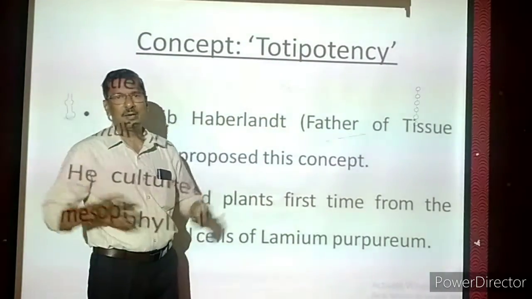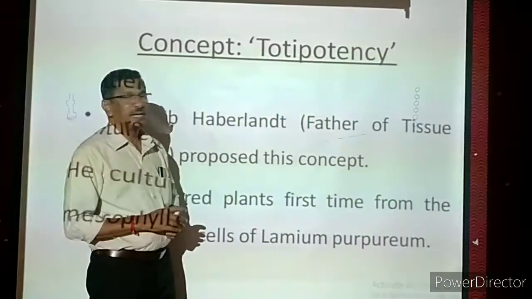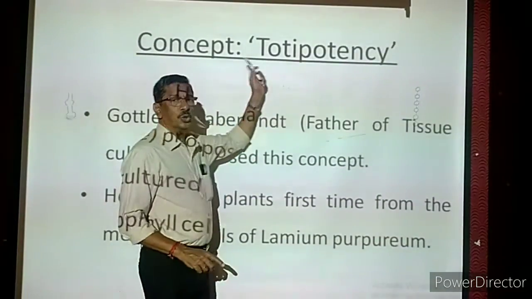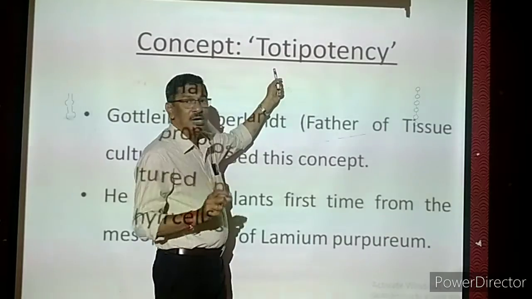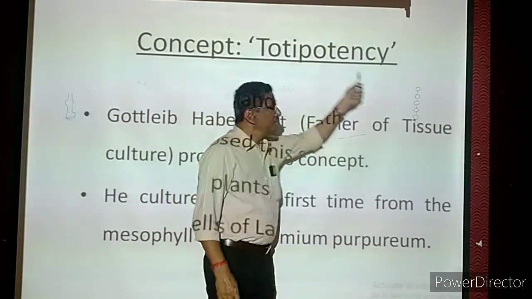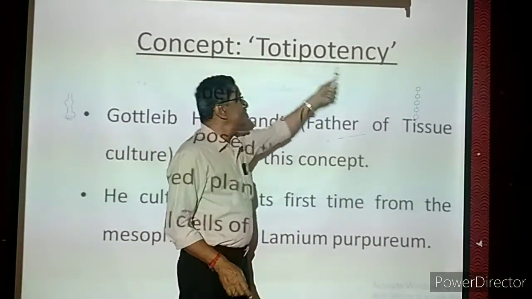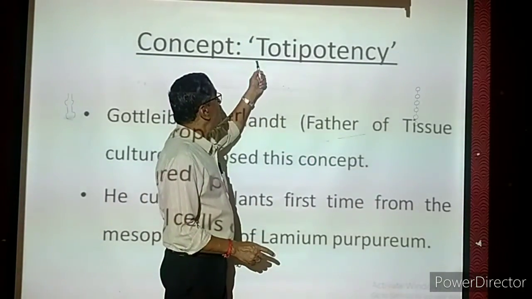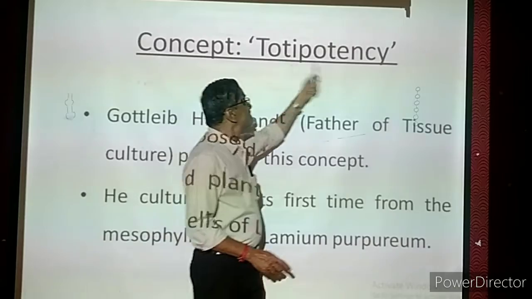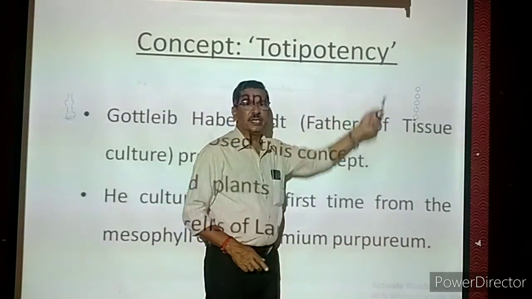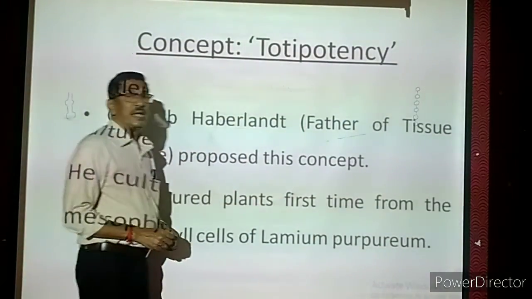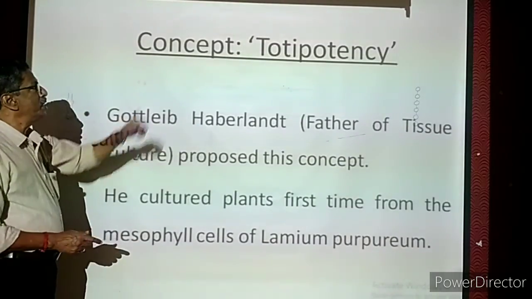Toti means total, complete. Toti means what? Total or complete. Then potency, potential, power, that is called potency. Now what we are understanding is total or complete. The second term is, what is that? Potency, potential. Now we will take the meaning of it. What is the meaning of totipotency?